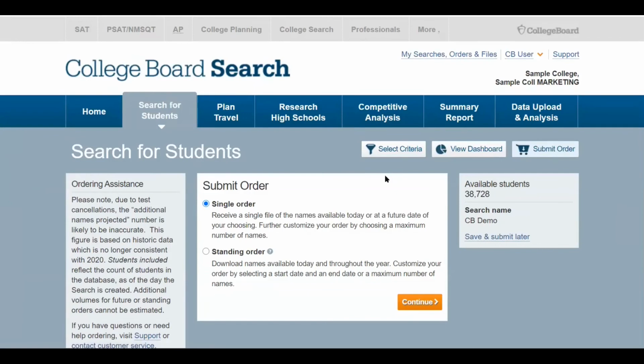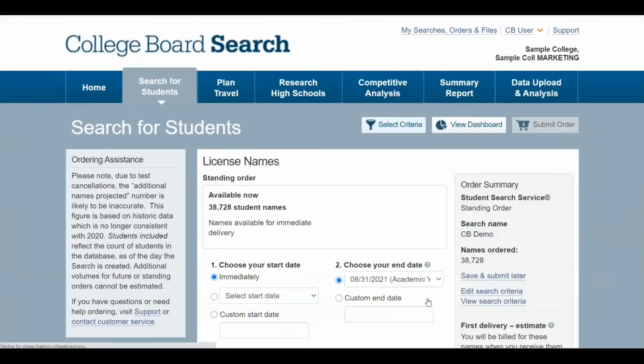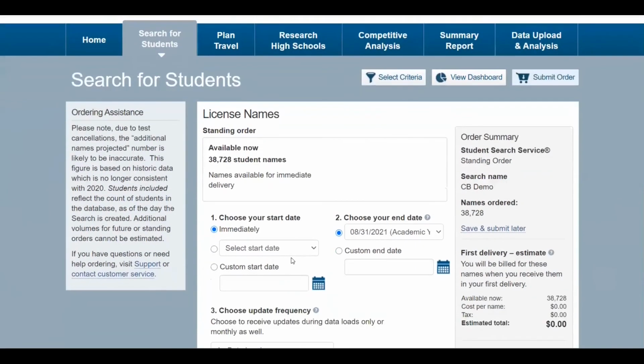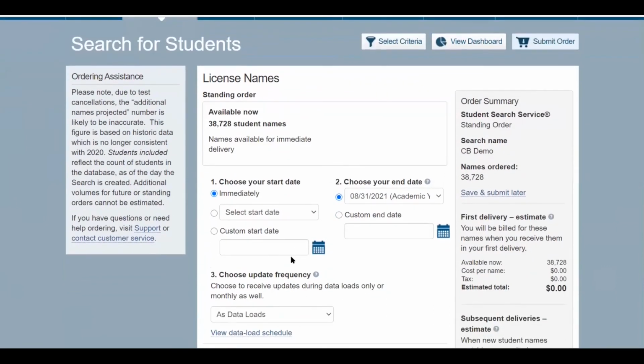Your first option within the Submit Order menu is to choose single order or standing order. We encourage search users to make use of standing order whenever possible. Standing orders will deliver new files of students to you monthly or on data load dates up to your specified end date or maximum volume. We noted that search is dynamic and new students are opting in and being added every week. Selecting a monthly delivery will give you access to those students without delay and without the administrative burden of needing to log into Search every month to build a new order.